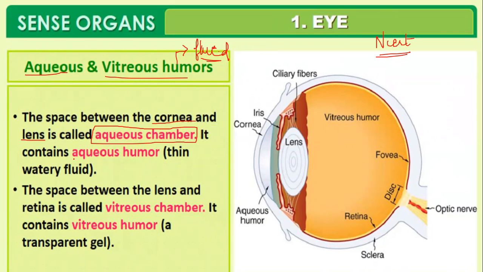It contains aqueous humor, which is a thin watery fluid. You have to identify the difference between the aqueous chamber and the vitreous chamber. The aqueous chamber is filled with a watery liquid, the aqueous humor. The fluid between the lens and the retina is called the vitreous humor, which is filled inside the vitreous chamber. The vitreous humor is a transparent gel.